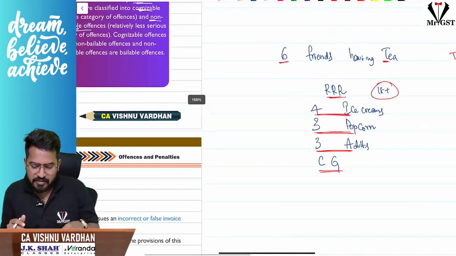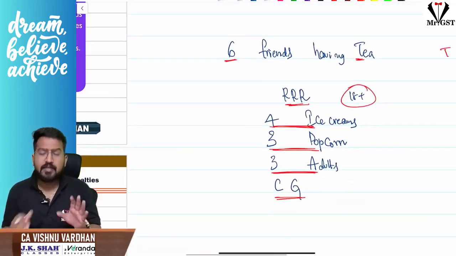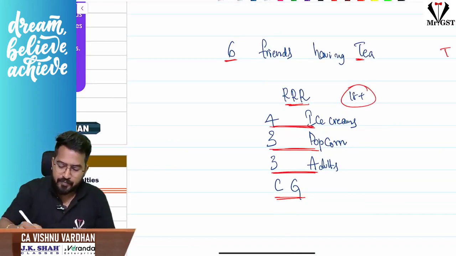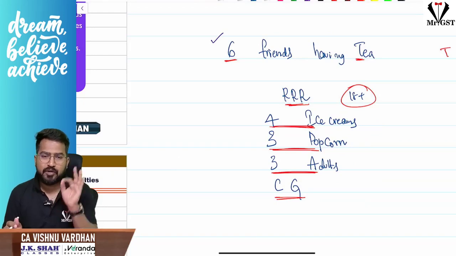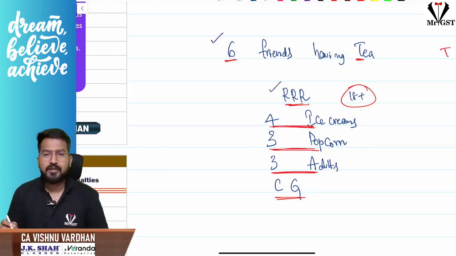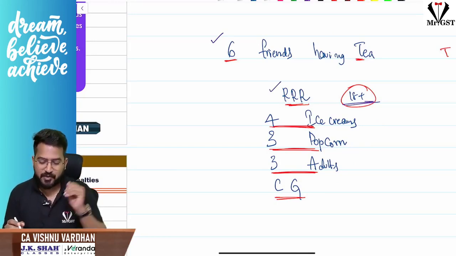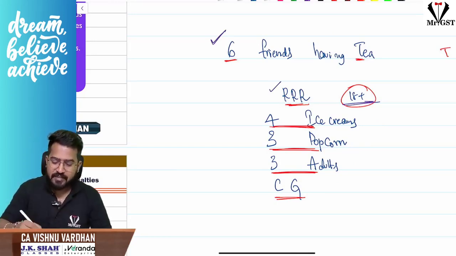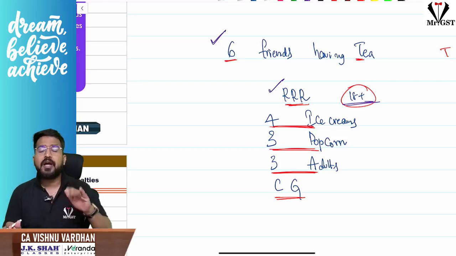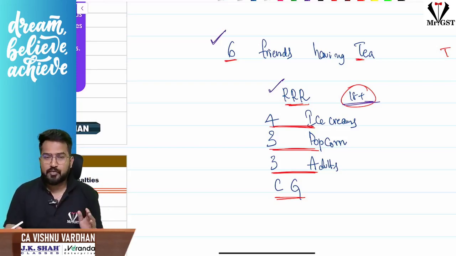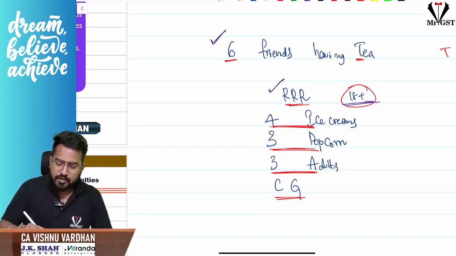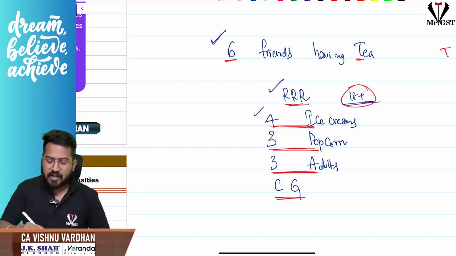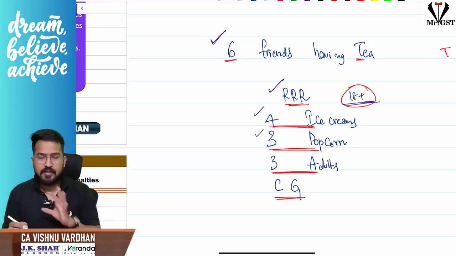Remember the code like this. See, 6 friends are having tea. While drinking tea, they got an idea. Hey, let us go for a movie called Triple R. Okay, but Triple R is an 18+ movie actually. Okay, remember, assume, just imagine. So 6 friends while having tea, they decided to go for Triple R movie, and they also planned when they go for the movie. All the friends are saying we need ice cream, popcorn, all the stuff. So when they are discussing, 4 of them demanded for ice cream, and 3 popcorns are decided.